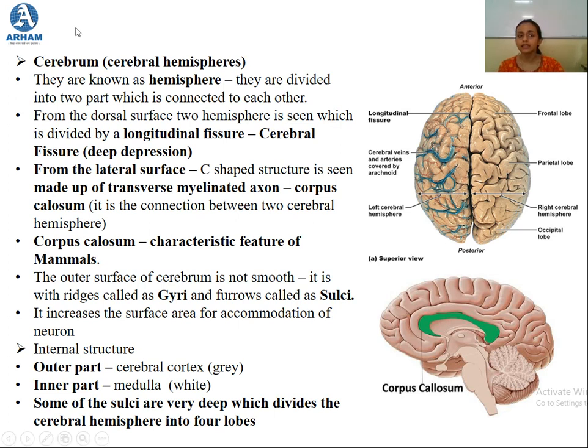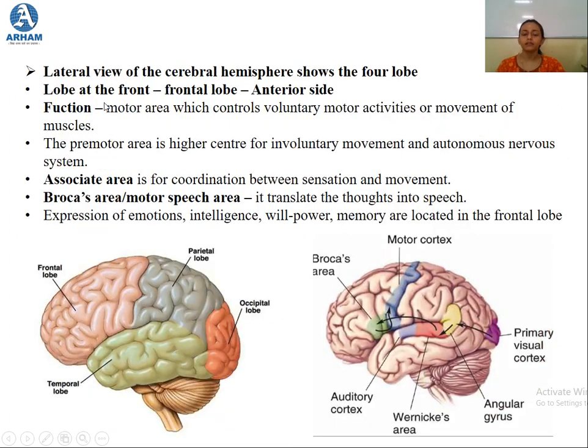So that is how we can say that in cerebrum as well, the outer part is gray, that is the cerebral cortex, and the medulla region, that is the inner part, is white. Now some of these sulci, that is the furrows, are so deep that they divide the cerebral hemisphere into 4 lobes. In the previous session we studied the 4 lobes from all sides.